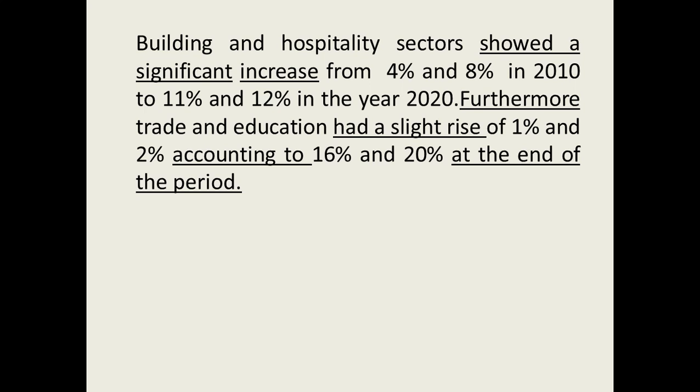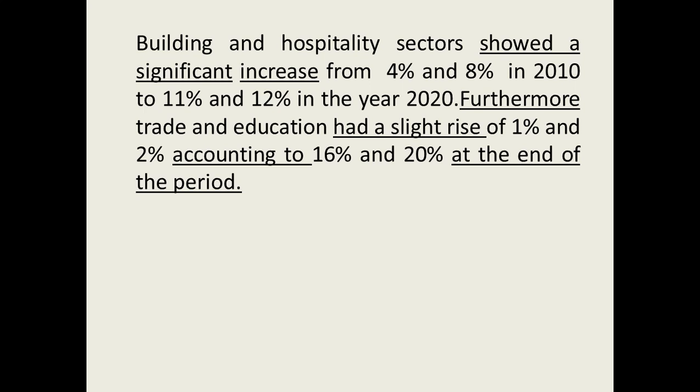Furthermore, trade and education had a slight rise of 1% and 2%. So trade was 15% and education was 18% in the first pie chart. So we calculated, there was 1% growth, isn't it? Now it is 16% trade and education is 20%. So we wrote trade and education had a slight rise of 1% and 2%, accounting to 16% and 20% at the end of the period.